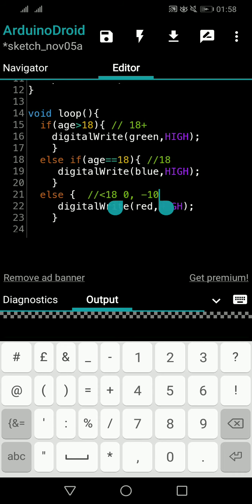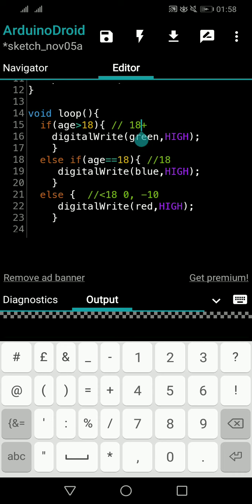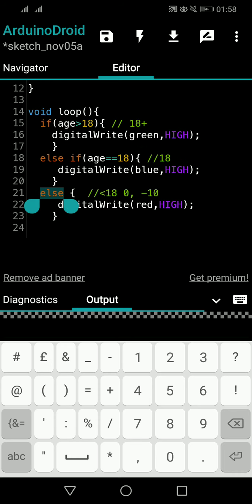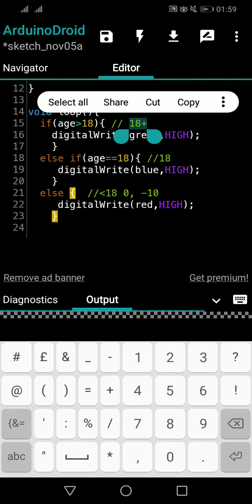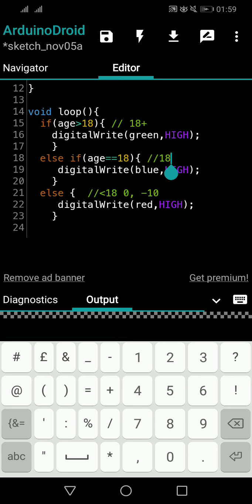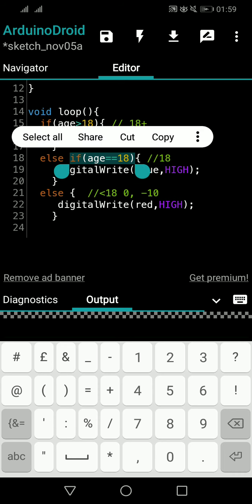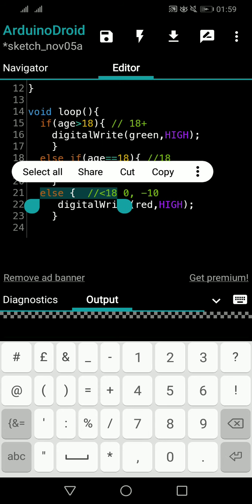So how to separate them is, because if we have an else here, every value will be included in that. But what we want is the ages that are greater than 0 and less than 18. Whatever age comes to be checked within the else is automatically less than 18, because if the age is more than 18, we have already taken it here in line 15 and skipped everything else. Then if the age is exactly 18, we do that within line 18, within this else if, and we skip the rest. So if the program is coming to this else, that means only an age less than 18 is available now. The rest is taken away.